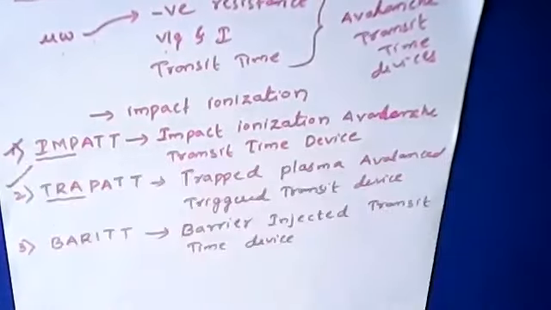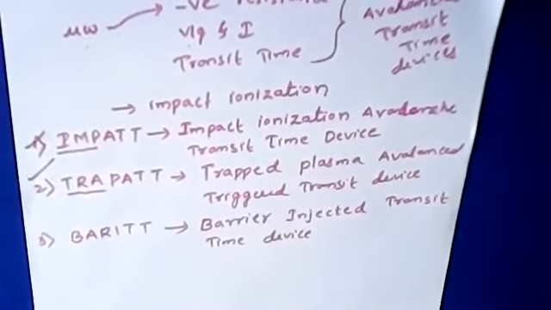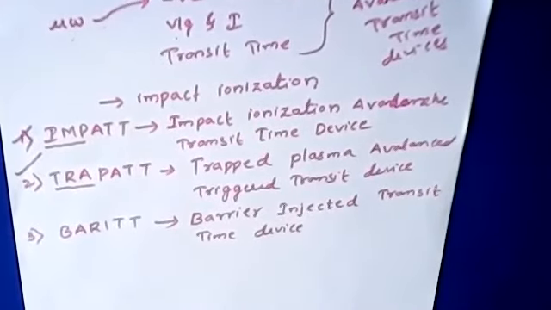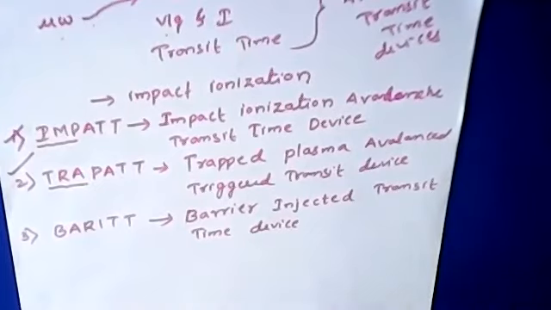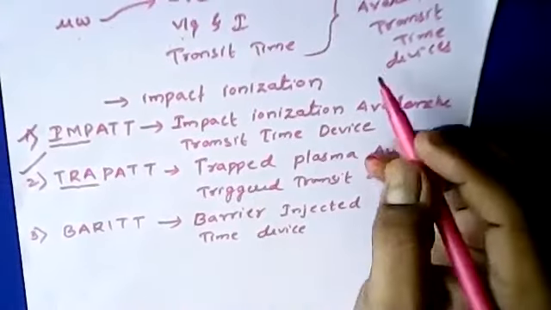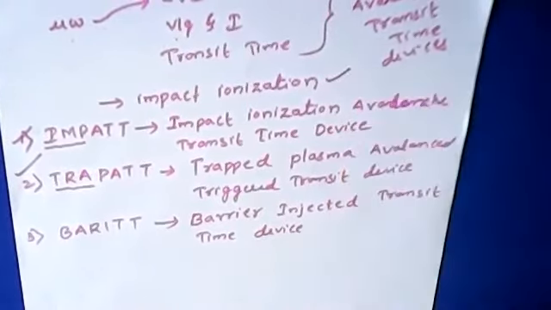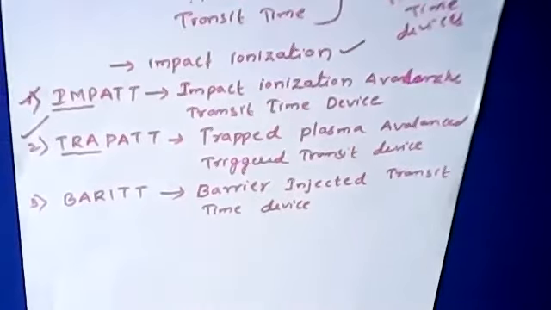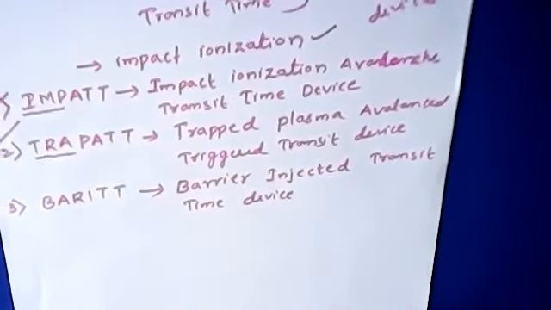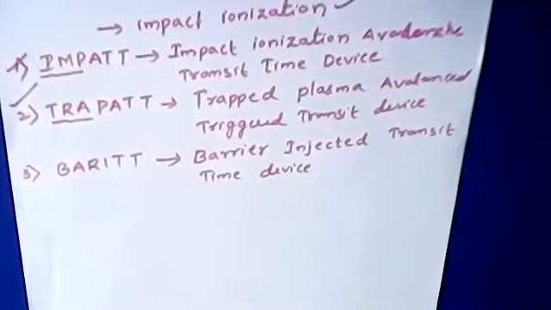Of these, the first two are very important. Now we are going to discuss these two devices, how they work and on what principles they operate. We'll briefly see what impact ionization is. After that, we'll see the detailed construction, how it is constructed, and then the operational functionality of that particular device.